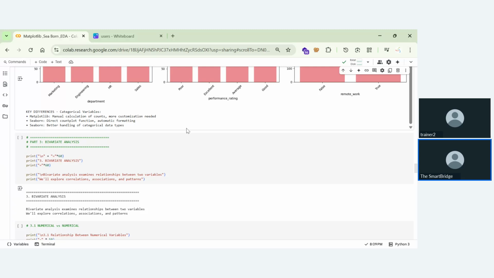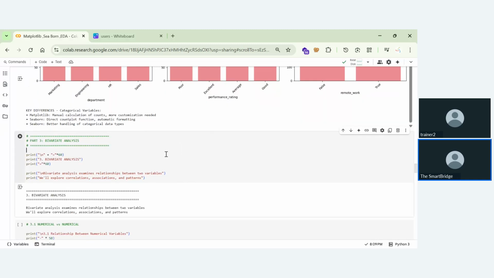So the next thing we are performing is bivariate analysis. In this bivariate analysis, we are performing with multiple categories. If you are performing univariate, that means you are performing for only one variable. But coming to bivariate, that means we are looking at the relation that we're having between two variables.